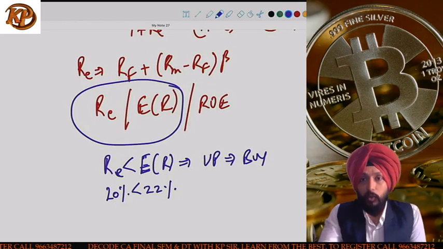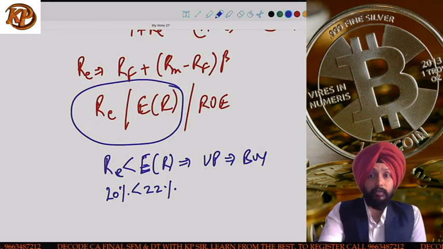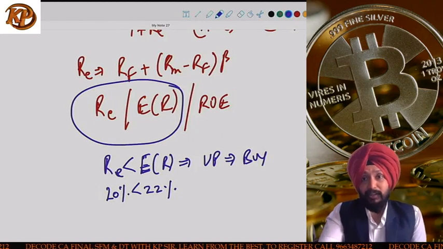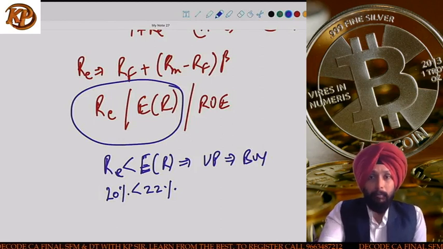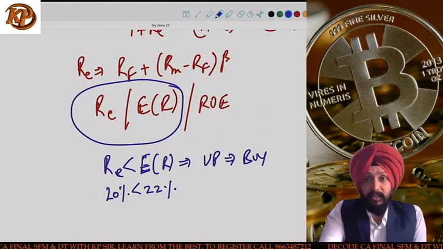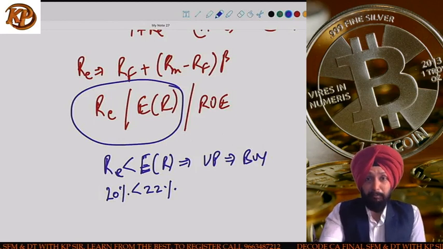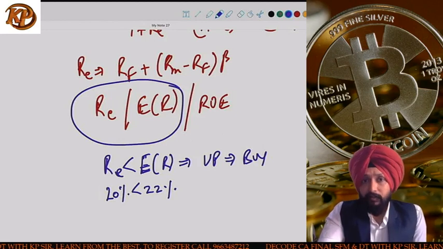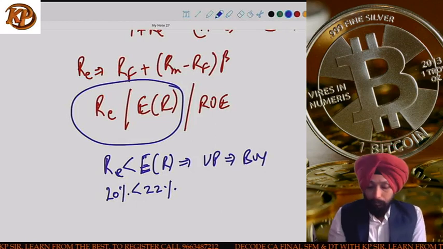So the first thing you do is define your required rate of return. This required rate of return is calculated as per CAPM. RE is RF plus (RM minus RF) into beta. This RE is compared with the expected return from the stock. Expected return from the stock is basically given.